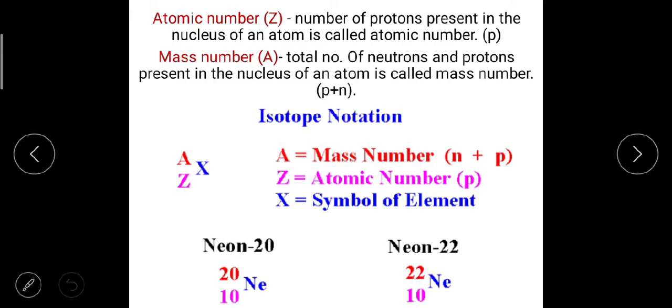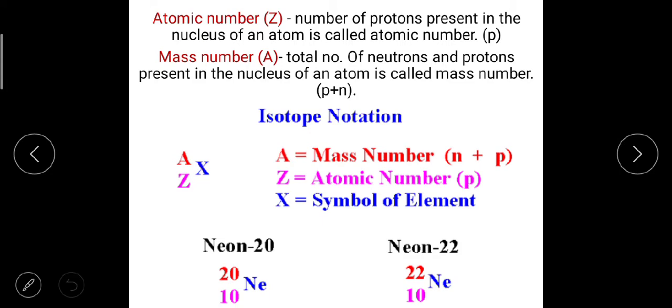Now next is atomic number, mass number and isotopes. So what is atomic number? Atomic number is denoted by the capital letter Z. Atomic number is the number of protons present in the nucleus of the atom. As we know, an atom consists of a nucleus, and in the nucleus positively charged protons and electrically neutral neutrons are present, and the negatively charged electrons revolve around in orbitals or shells. So atomic number is the number of protons, only protons, present inside the nucleus of an atom.